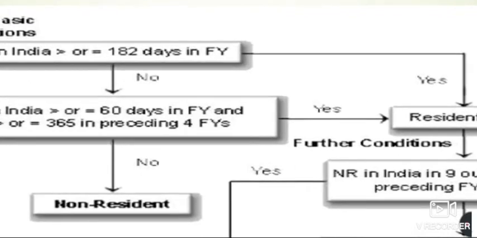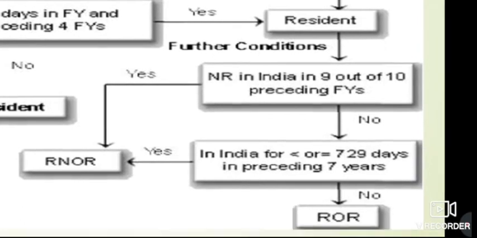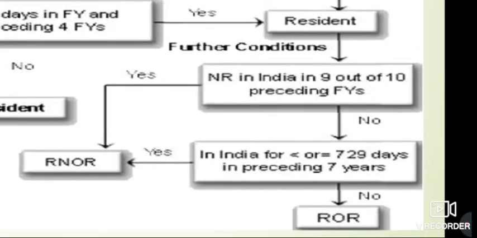Okay, now if he is a resident, then we need to check the further conditions. We have to check whether in 9 financial years out of the preceding 10, he is a non-resident in India. In that case we will call him a resident but not ordinary resident. The second condition is that in the preceding 7 years he was in India for less than 729 days. In that case also we will call him a resident but not ordinary resident.